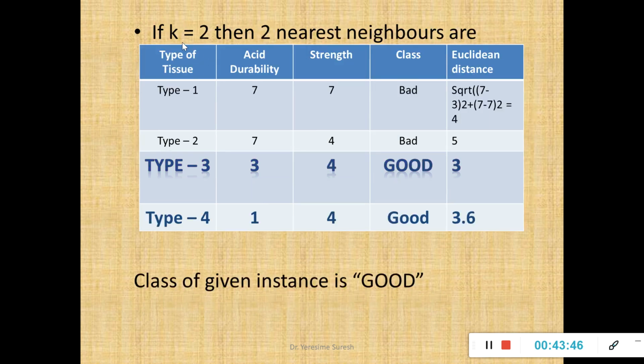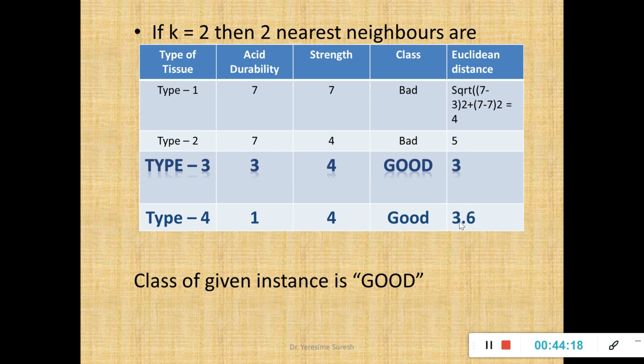Now I'll go for the value of 2. From the data set, you have computed the distances. First one is 3, then you add the distances 4, 5 and 3.6. From 3, if you look at the distances of type 1, type 2 and type 4, they are respectively 4, 5 and 3.6. In comparison to 3, 3.6 is nearer when compared to 4 and 5.